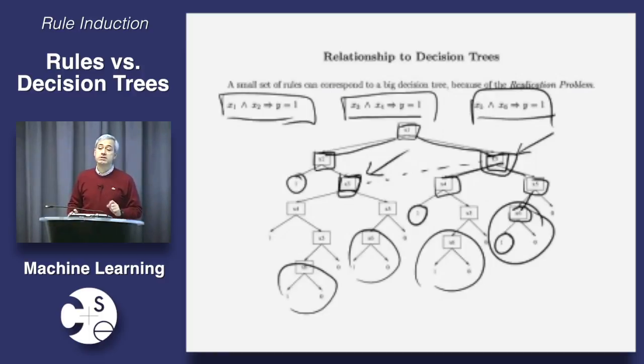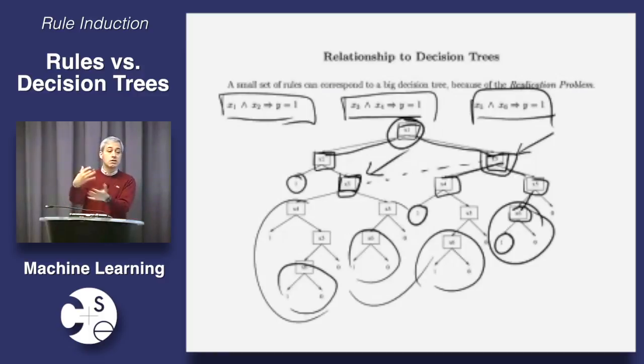This is not just a representational problem, by the way, right? Because the other thing that we saw last time was that as I grow the decision tree, I get less and less data. Once I split on x1, I only have half the data points, roughly speaking, on each side. So now when I finally get to inducing these subtrees, they're being induced on a fraction of the data that I had before. So the data dwindles for learning decision trees in a way that it doesn't dwindle for learning rules, which means that we might not be able to learn something as a decision tree when we would be able to learn it as a set of rules. Okay?